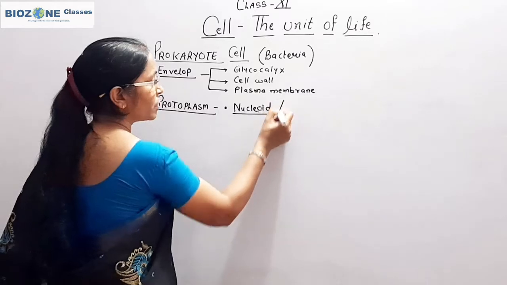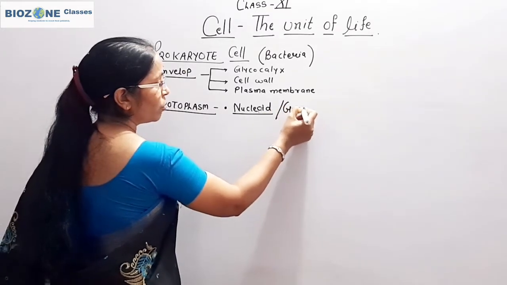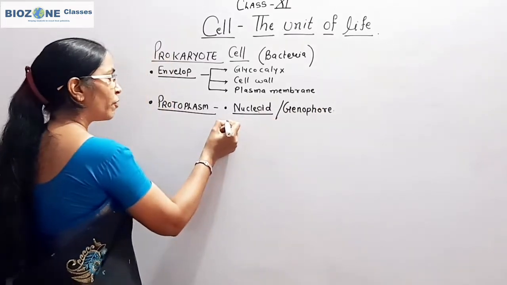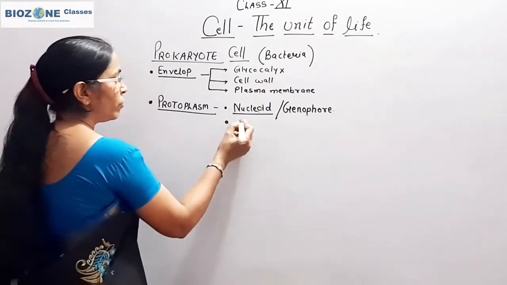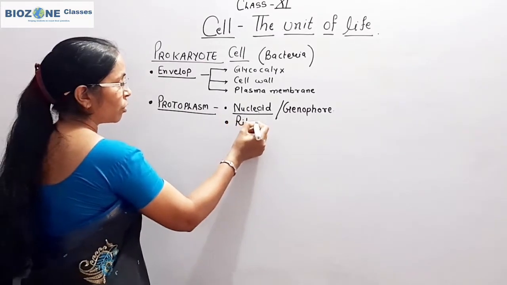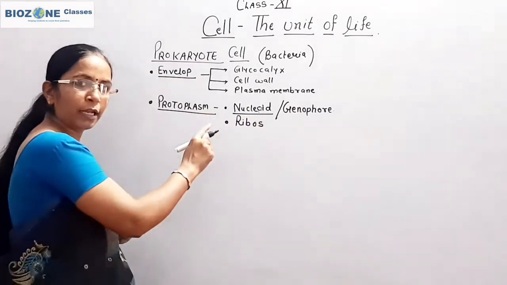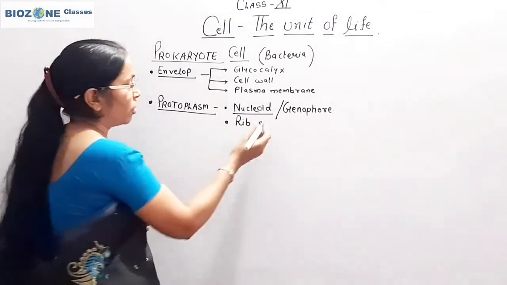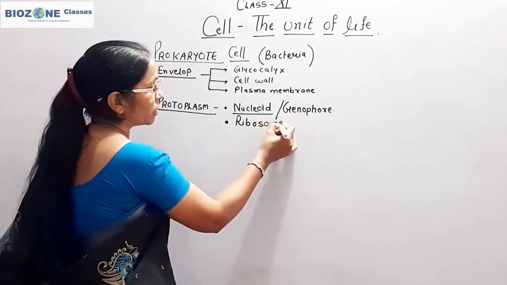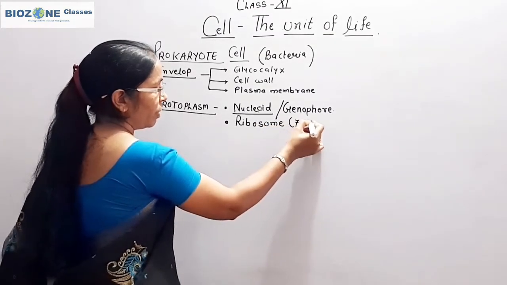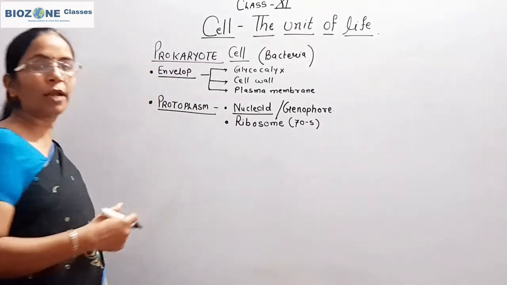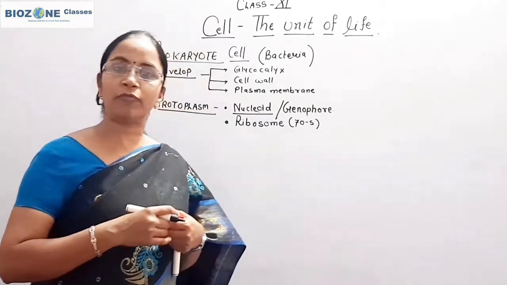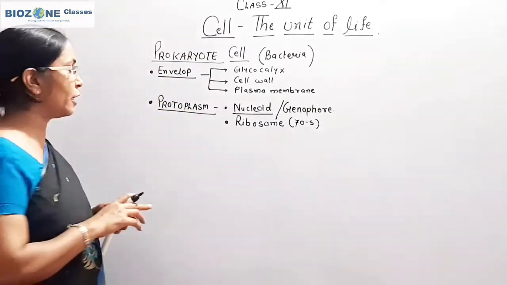The nucleoid is also called genophore. That part you remember. After the nucleoid or genophore, we study the one and only cell organelle present in prokaryotes, as we discussed earlier, that is the ribosome. We discuss what type of ribosome it is and what its states are, whether it is present freely or in an integrated state.